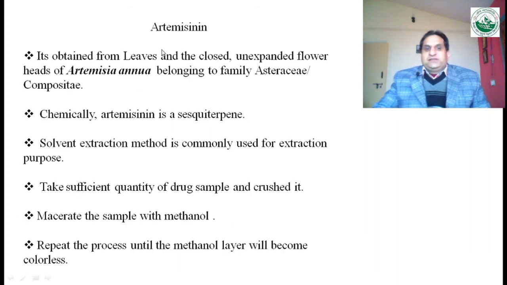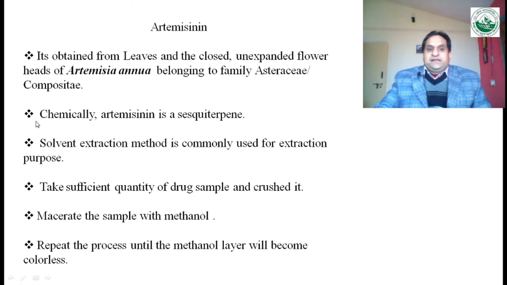Now next drug is the artemisinin. It is obtained from the leaves and closed unexpanded flower heads of Artemisia annua belonging to family Asteraceae, or we can say the Compositae. So this artemisinin can be obtained from the Artemisia annua, and this Artemisia annua belongs to family Asteraceae, or we can say also Compositae, and normally leaves and flowers contain this artemisinin.